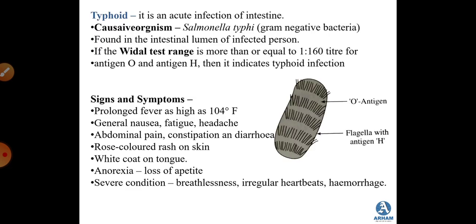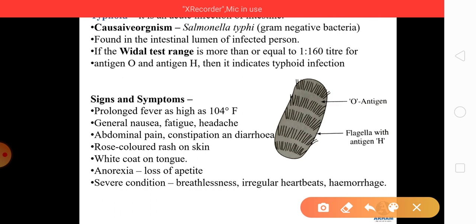Next disease is typhoid, an acute infectious disease of the intestine. The causative organism over here is Salmonella typhi, a gram-negative bacteria, found in the intestinal lumen of the infected person. If you see the diagram or structure of Salmonella typhi, you will see that the body of this gram-negative bacteria has flagella.